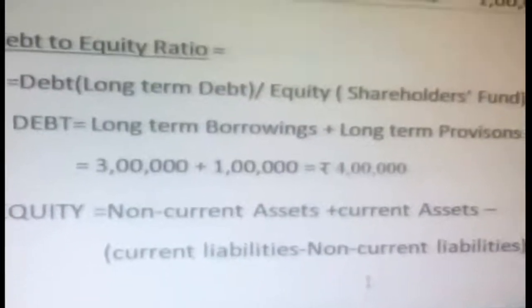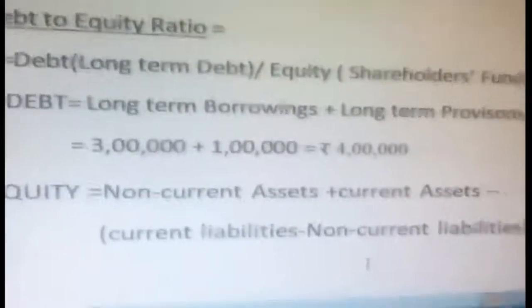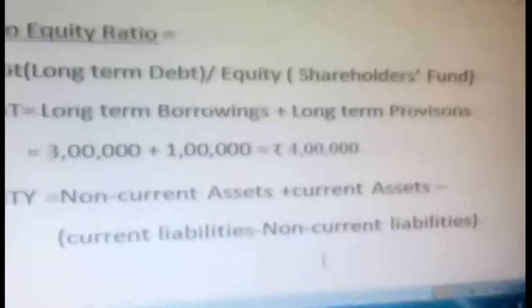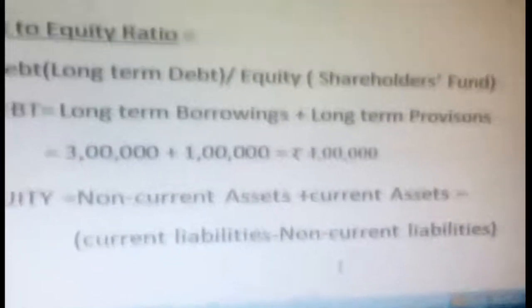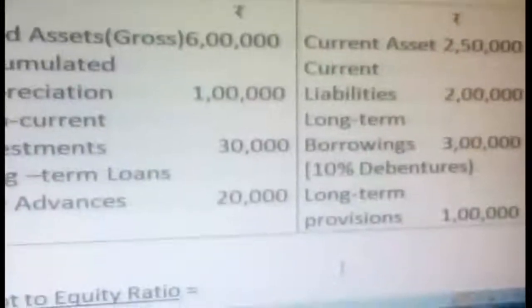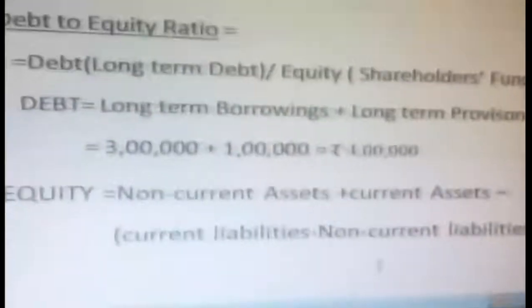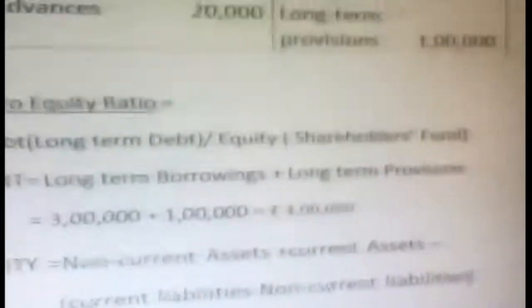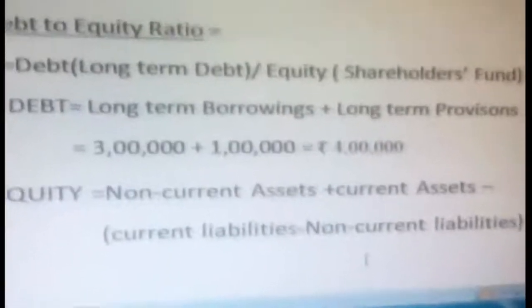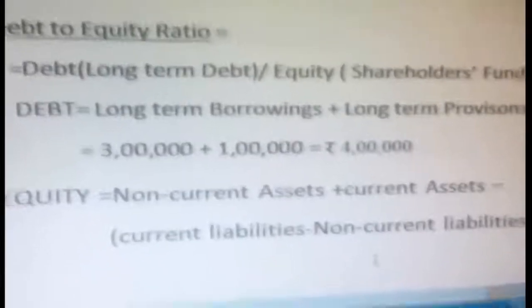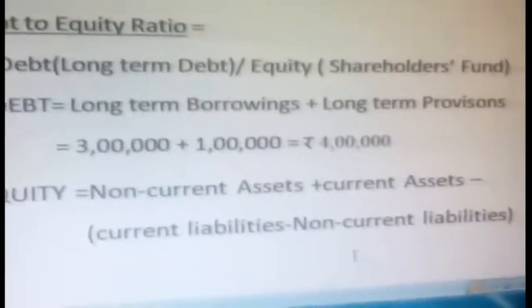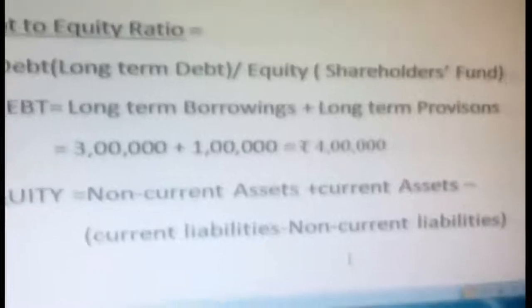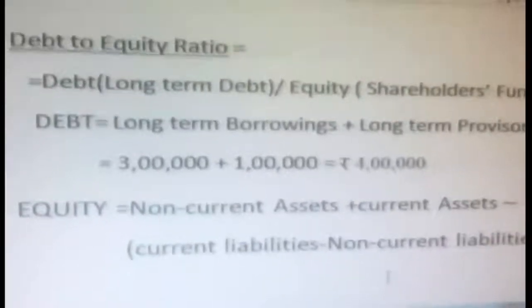So debt is equal to long-term borrowings plus long-term provisions. Add together, and you will get debt from the available information. I will show you once again. That's why you should choose the formula from the available information, and you can substitute in the formula. So only then you have to know all the formulas. Here, long-term borrowings 3 lakhs plus long-term provisions 1 lakh is equal to 4 lakhs. Now you have calculated debt.